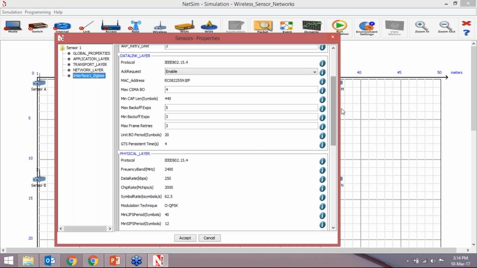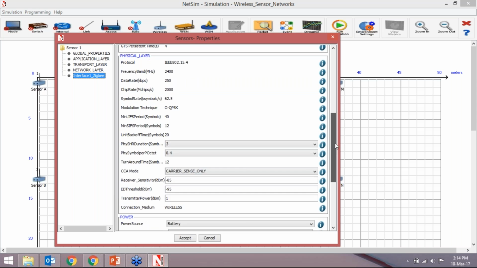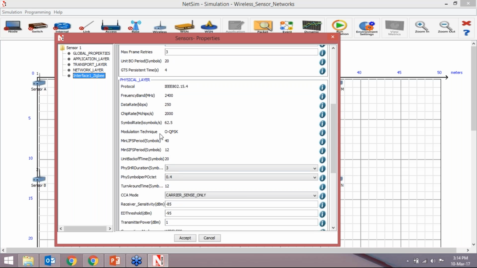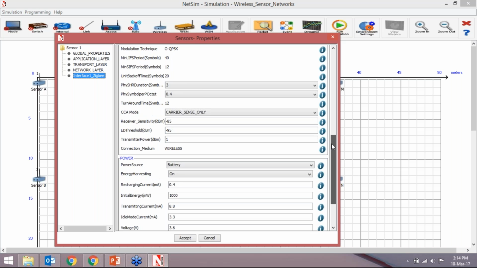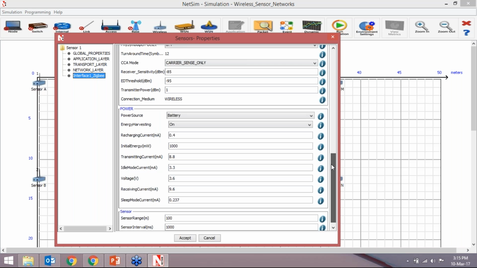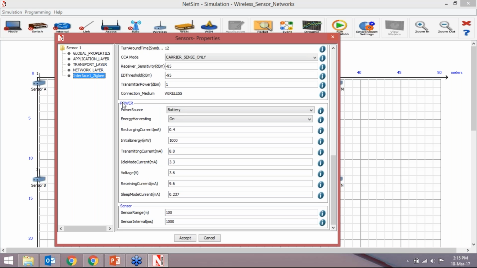Okay, then physical layer, various parameters are there. So these are default given here, and these are variable parameters that we can change from here. CCA mode, ED threshold, transmitting power. These are the power parameters that I have shown you in the presentation.